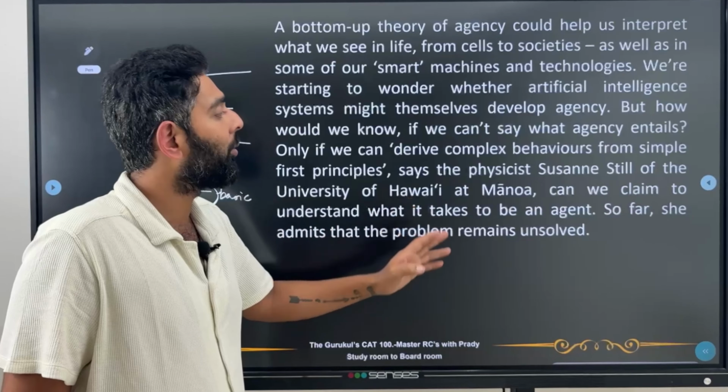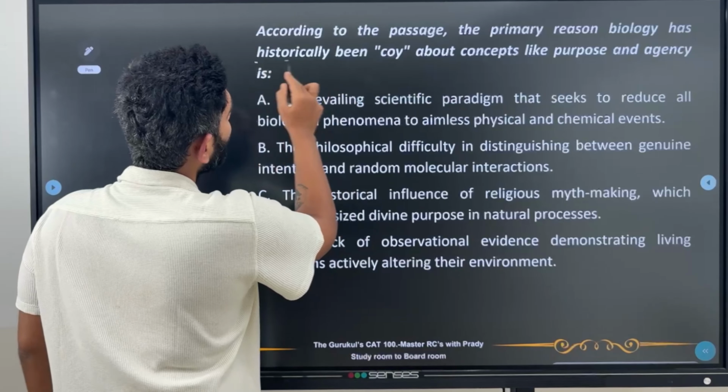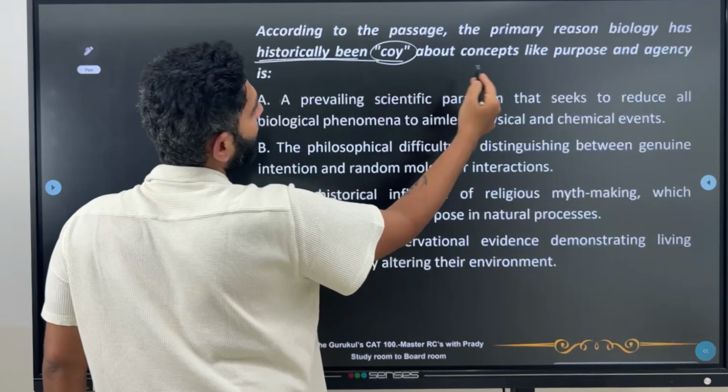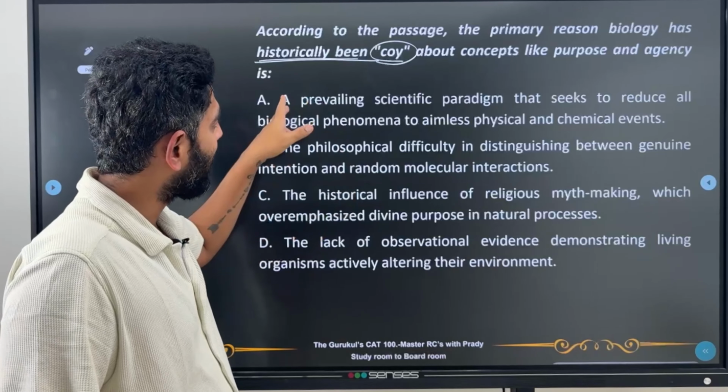Now that we've learned about the passage, let's get into the questions. So the first question of this passage: according to the passage, the primary reason biology has historically been coy about concepts like purpose and agency is, so why has biology been historically coy? This is talking about the traditional approach, not the latest approach. Please keep that in mind while you're answering this question.